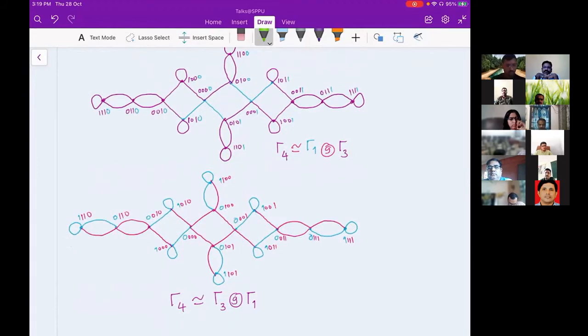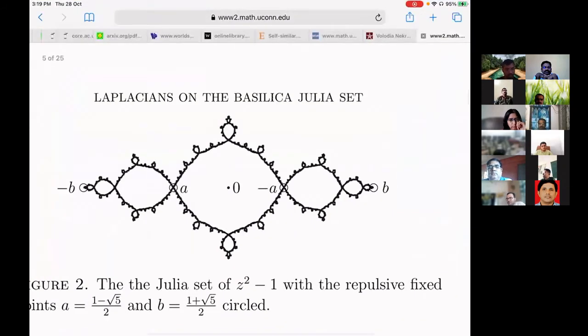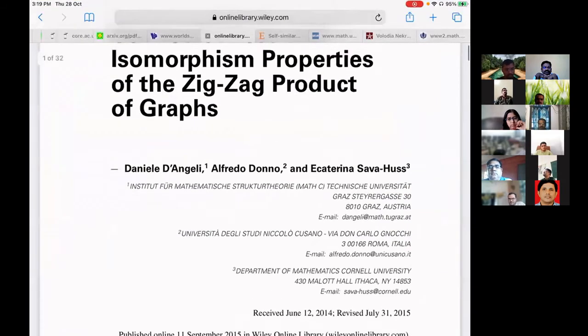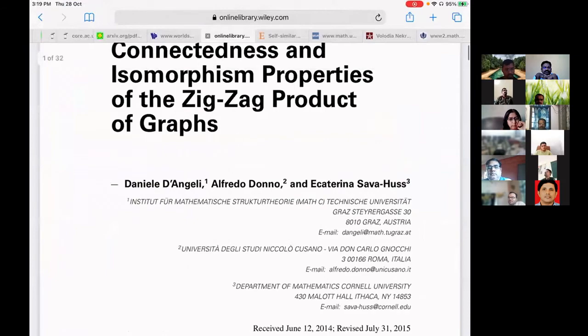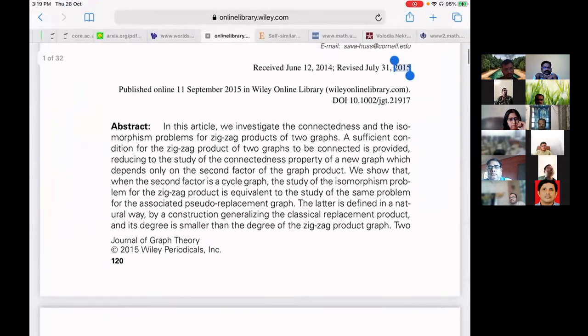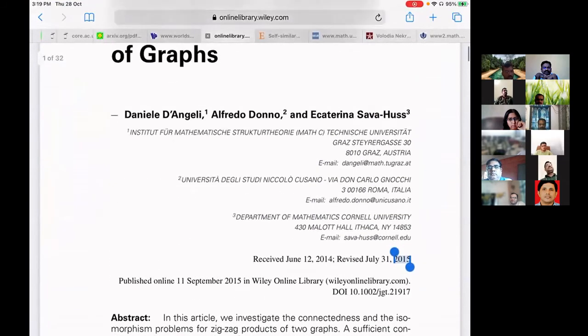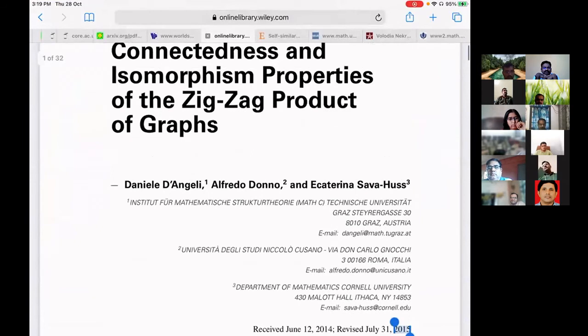Why we started with the Basilica group is this paper of Daniel, which I guess came in 2015, published in the Journal of Graph Theory. In this paper they gave a characterization of when zigzag products are connected, at least when the second graph is 4 regular.